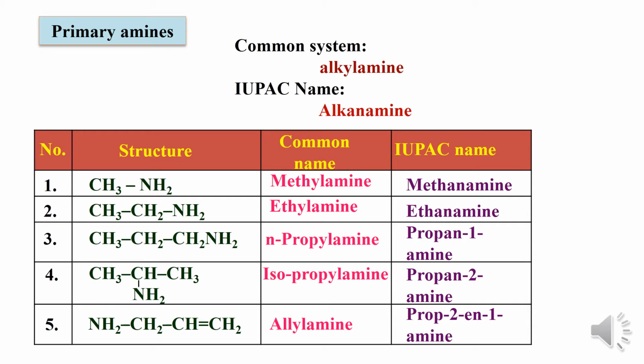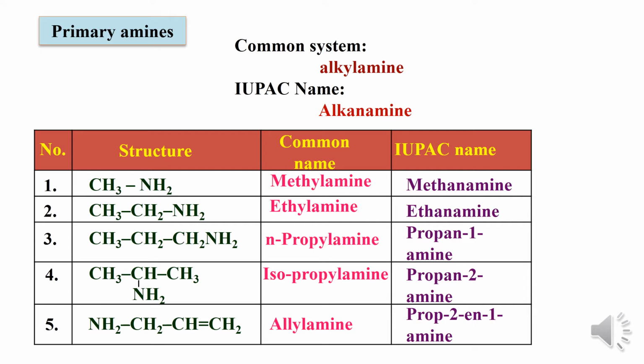Come to the fourth example, isopropylamine. The compound is a straight chain, it is branched at the second carbon atom, so it is called an isopropyl chain, and it is an alkyl group, so it is called isopropylamine. According to IUPAC system, it is called propane 2-amine.